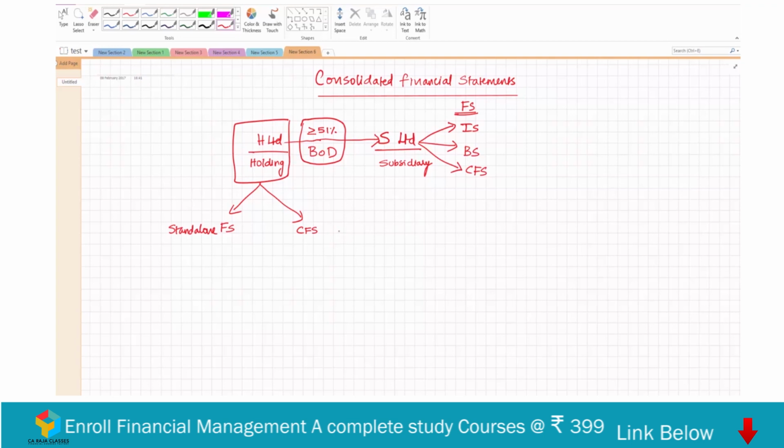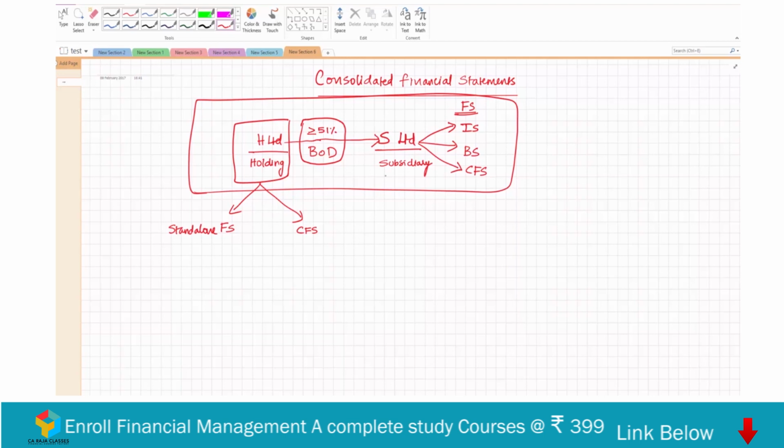Now this consolidated financial statement would help the stakeholders to understand the overall position of H Limited and S Limited put together, because H Limited is controlling this company through the board of directors or holding at least 51% of shares.